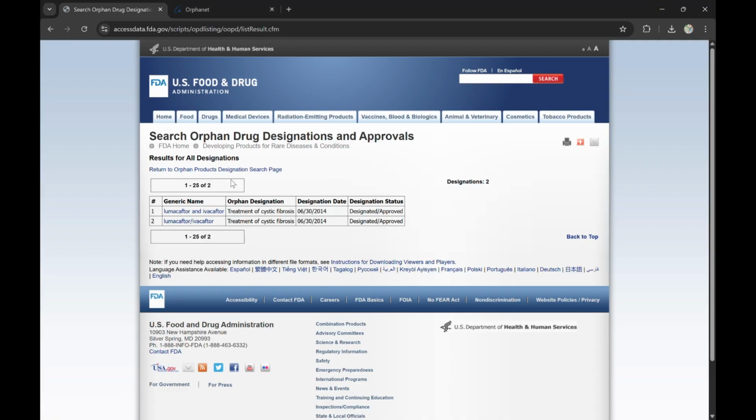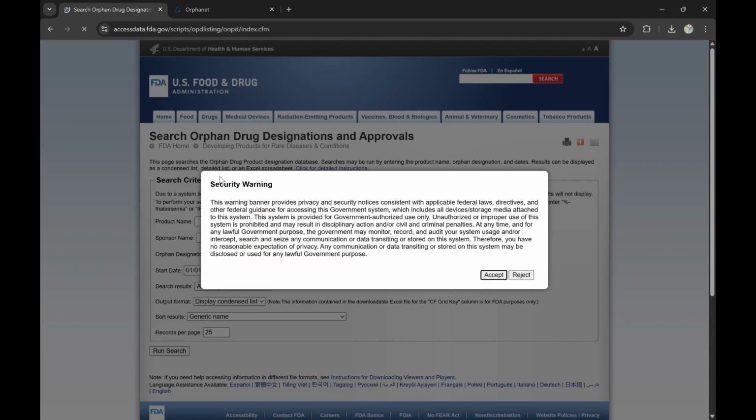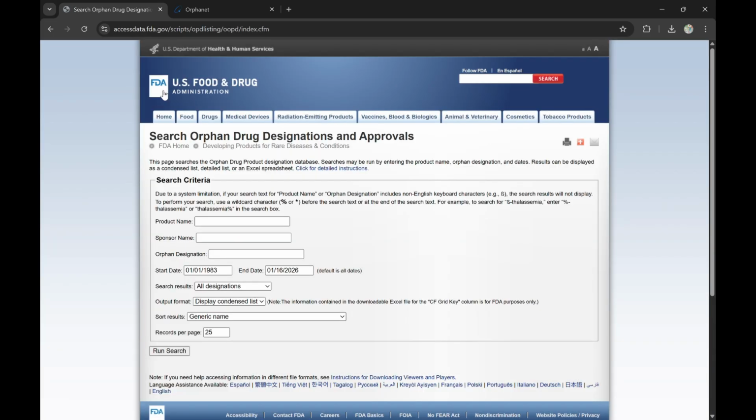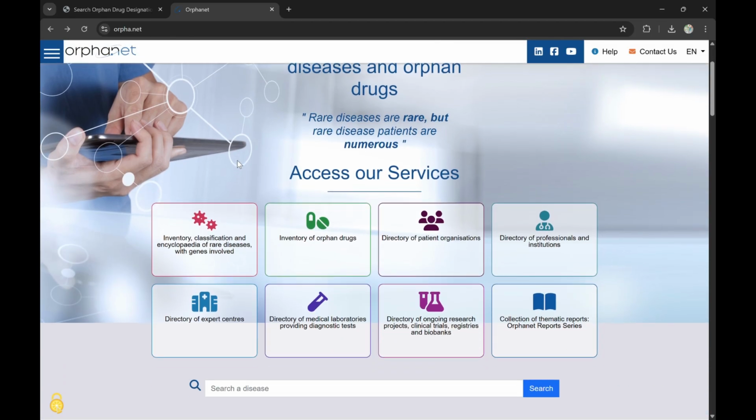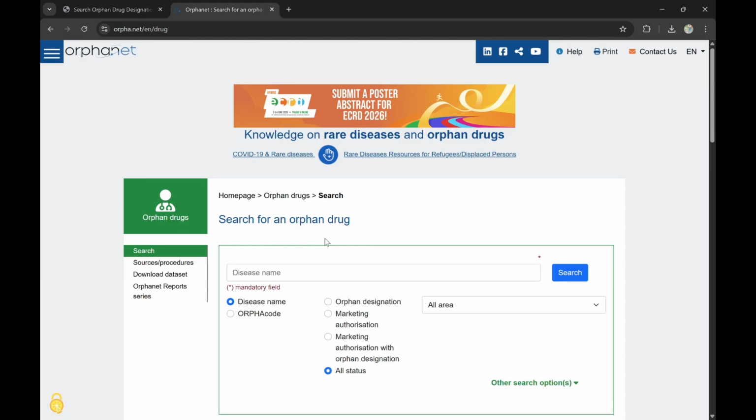Apart from that, we discussed USFDA. Now let's discuss the other website here, which is orpha.net. This also gives you an overview and insight into the inventory of the orphan drugs, and we have various sections here. You can explore one of them if you like, but I'm going to talk about the inventory of orphan drugs.